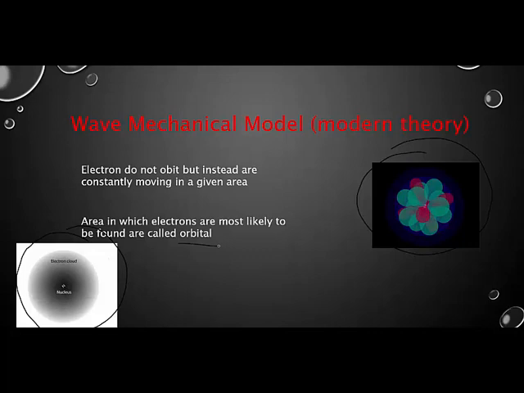So that is the basic history of the atom. You will need to know in order how we got to the modern model, or the wave mechanical model, or electron cloud model of the atom, and also those two experiments, the cathode ray tube experiment by Thomson and the gold foil experiment by Rutherford, who's responsible for which experiment, as well as what those experiments contributed to our theory in terms of atoms.